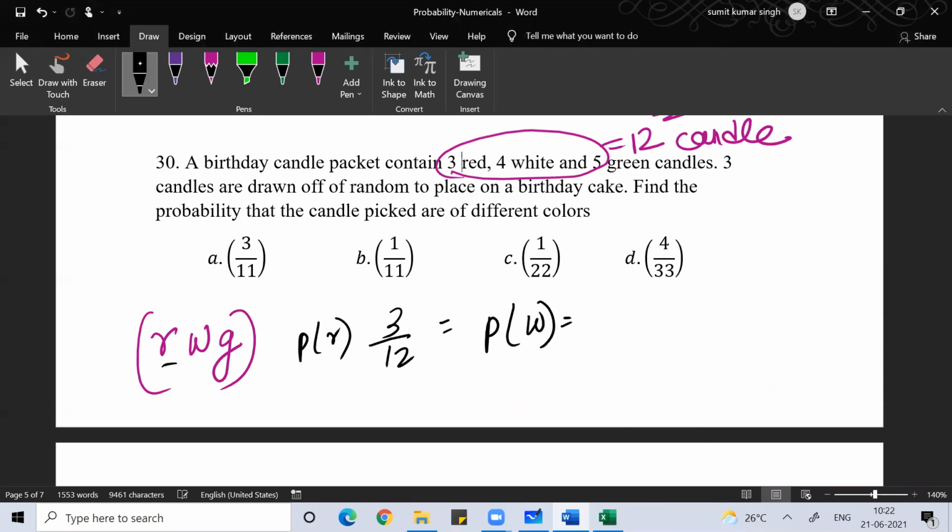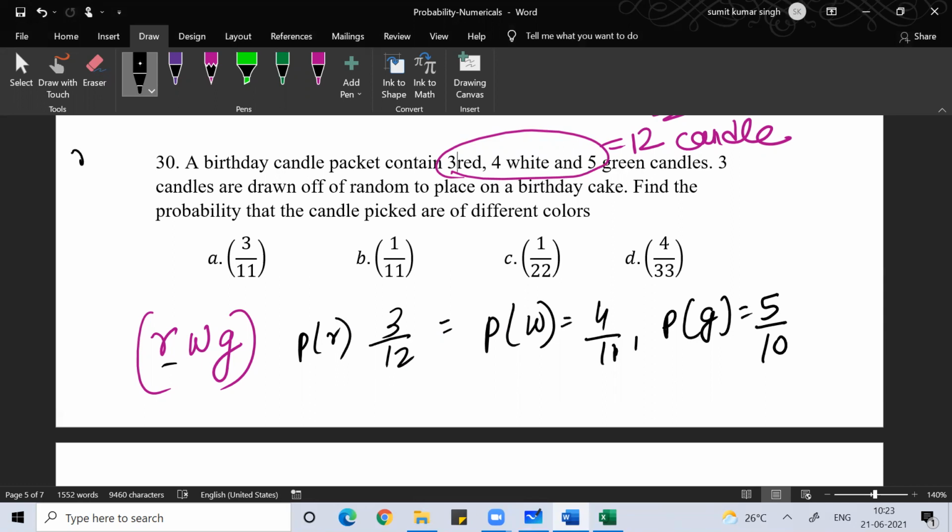If I pick the first candle and that is red in color, the probability of that is 3 by 12. Then the second candle, the probability that it should be white in color would be 4 by 11. The third candle I pick should be green in color, the probability of that would be 5 by 10. I hope you are understanding. So 3 kinds of candle are there.